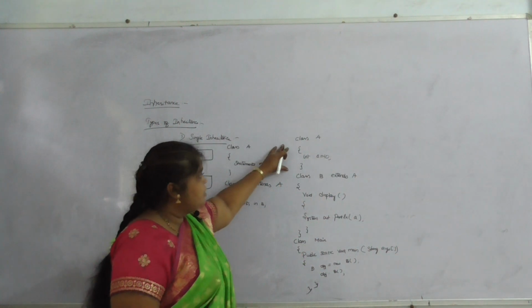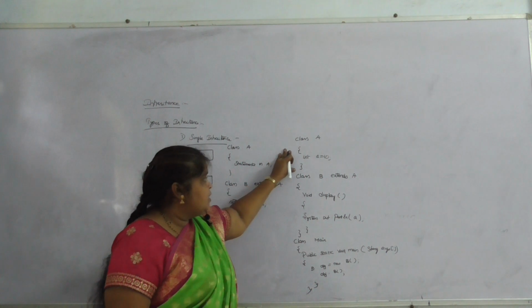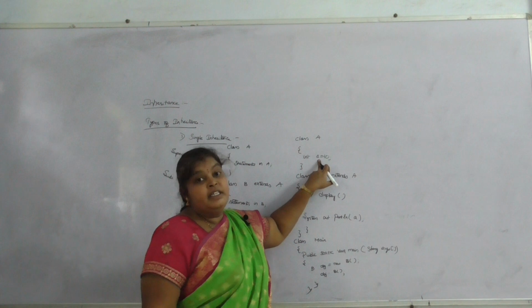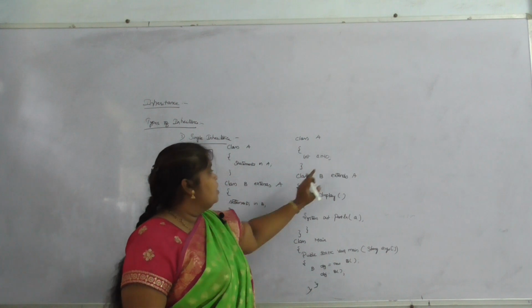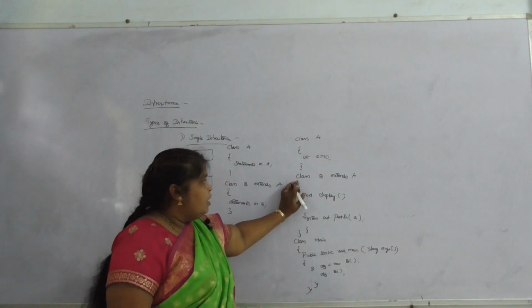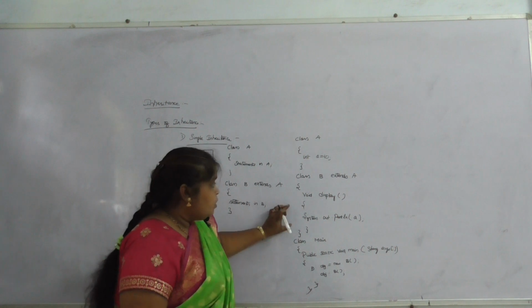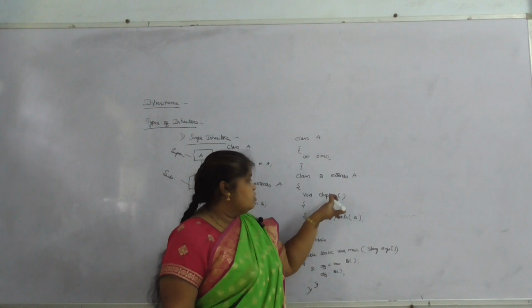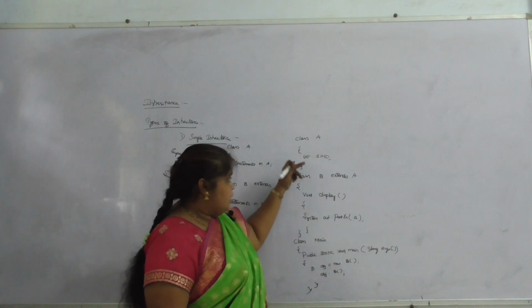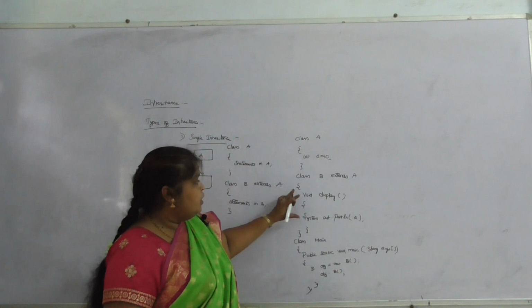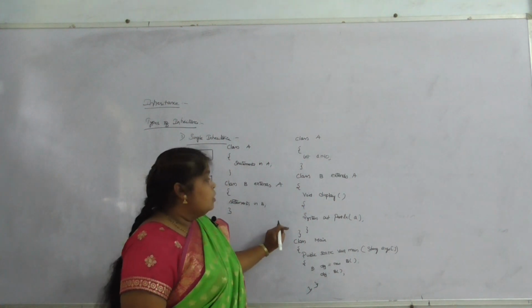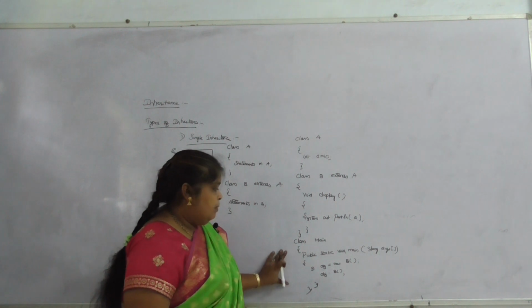Here I have taken class A. In that class A, I have taken only the variable a, that is integer type, a equal to 10. Coming to class B, I have taken only the display method, and the data that is stored in class A can be inherited, so that a is entered into class B. So in the display method, a is 10, and it will be displayed by using the main method.